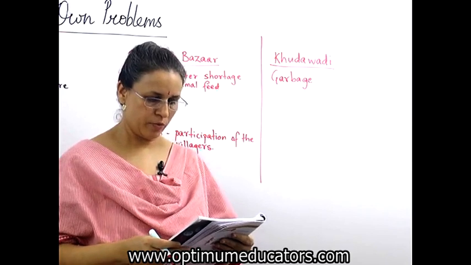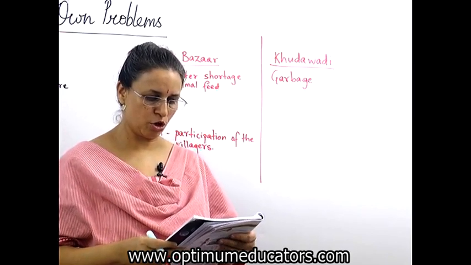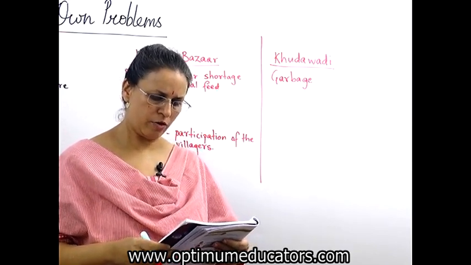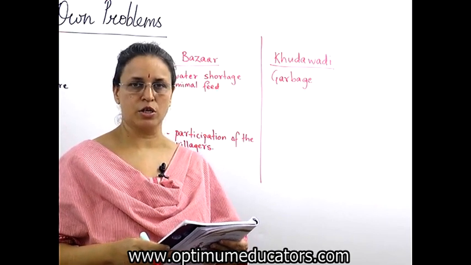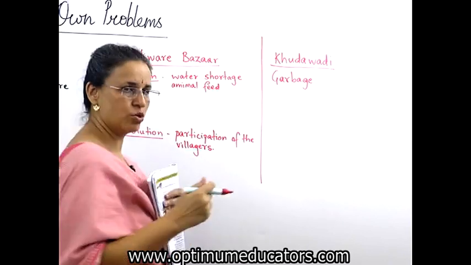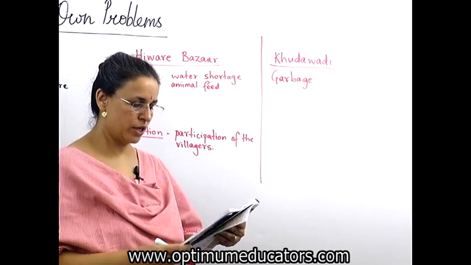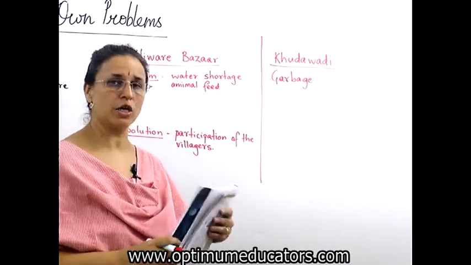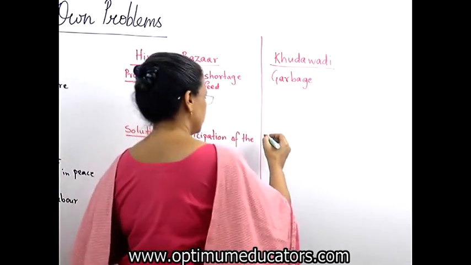Okay, so now what was their solution? So first, they did voluntary contribution of labor. They decided everyone should help in cleaning the village. So in a way it is participation of villagers also, but here we will use different word. We will say Shramadan or voluntary contribution of labor. Okay.